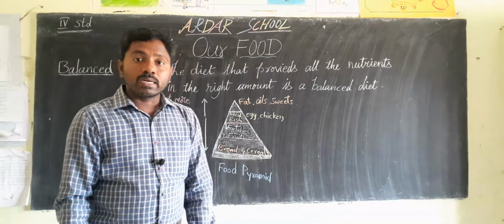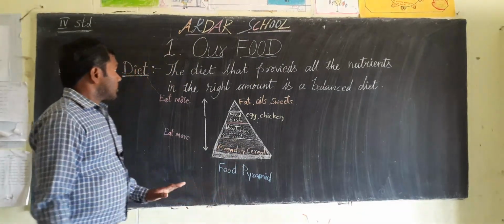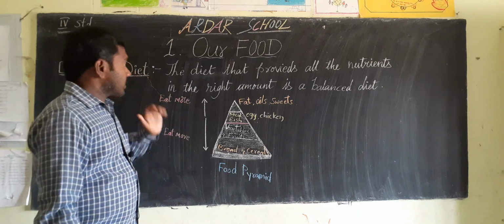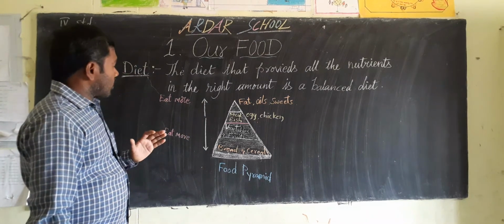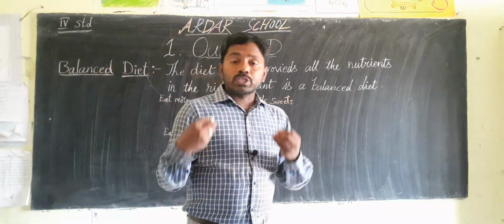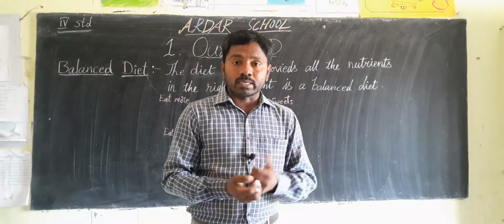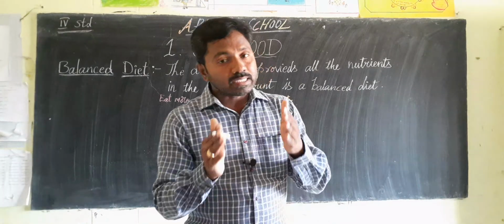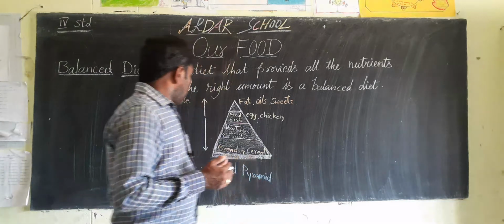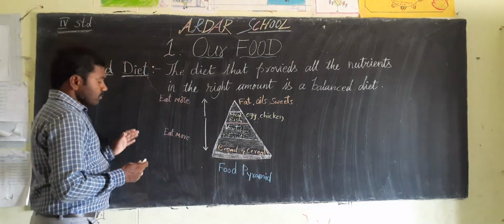When you are taking your food, just observe and think whether your food is a balanced diet or not.